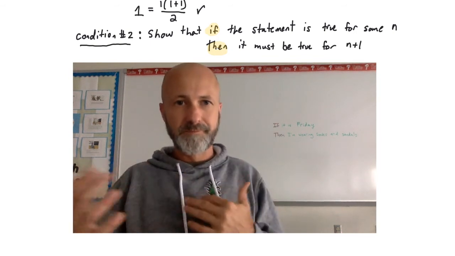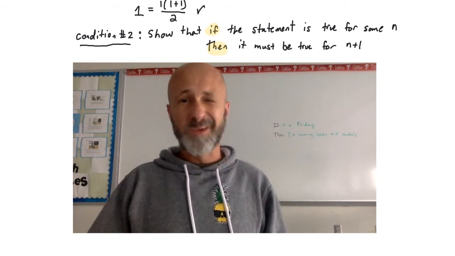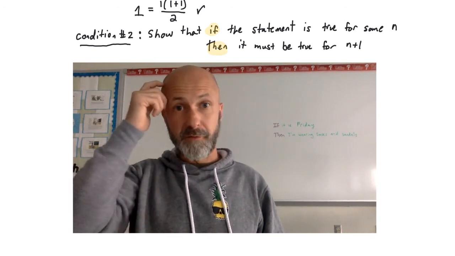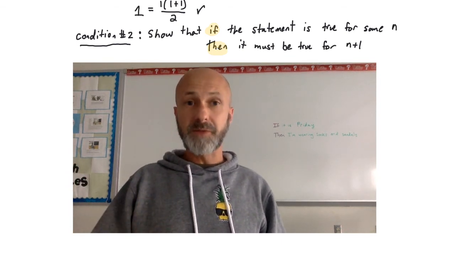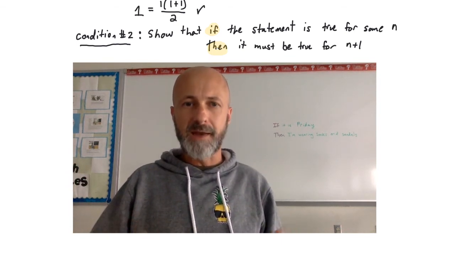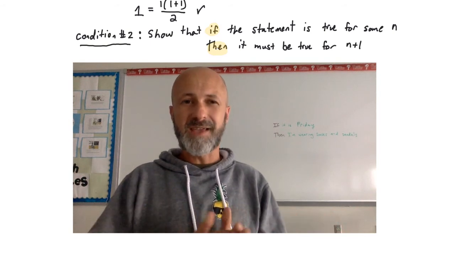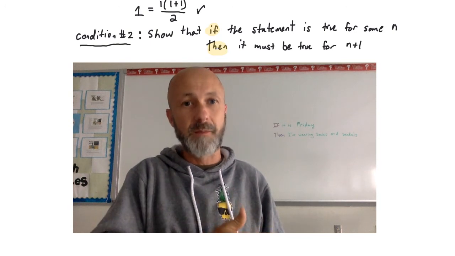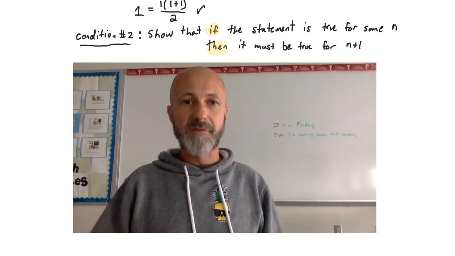When the if part is true and the then part is actually incorrect. That's very, very important because when we talk about an induction proof, we say if this is true for some number n, then let's prove it true for the next number in line, the n plus 1. And in an induction proof, that's a reasonable assumption to make if it's true for some number n. Because if you think back to condition 1, we showed that it was in fact true for n equals 1. So saying then, after we know it is true for some numbers, if it's true for some, then let's go and do this next thing, that's a good way to prove something in a valid way.